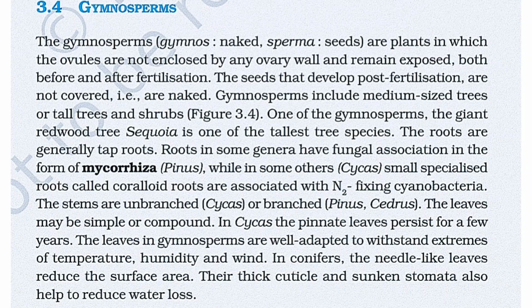The roots are generally tap roots. Roots in some genera have fungal association in the form of mycorrhiza, as in Pinus, while in some others like Cycas, small specialized roots called coralloid roots are associated with nitrogen-fixing cyanobacteria. The stems are unbranched, like in the case of Cycas, or branched, as in the case of Pinus and Cedrus.